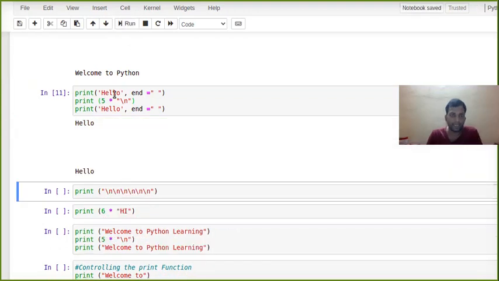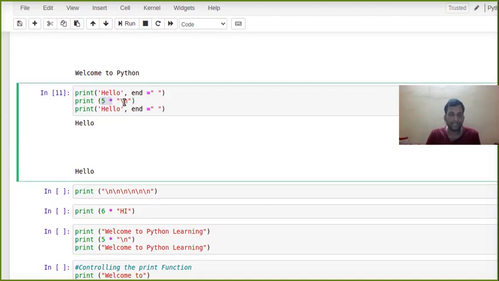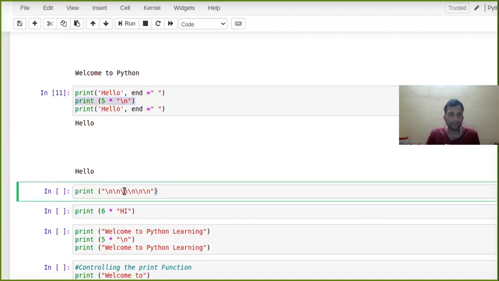So what it did, hello, then it was here only, but what I have given is 5 empty lines. So instead of writing it 5 times, what I did is write 5 into one line skipping, like empty. Now again we are printing hello. So this is the alternative to this one, instead of writing it 6 times like this.